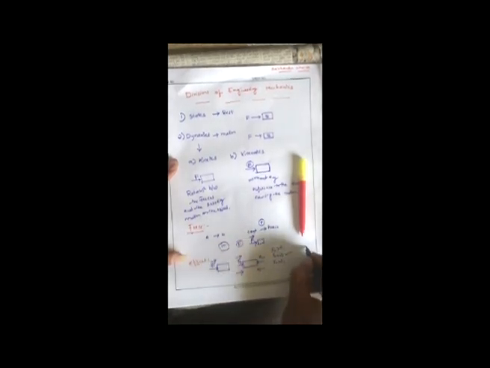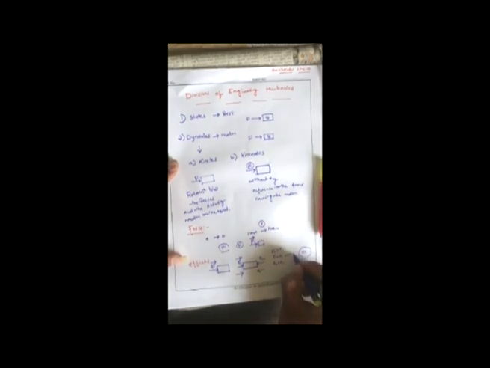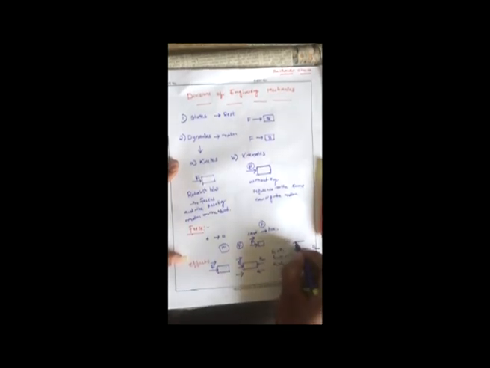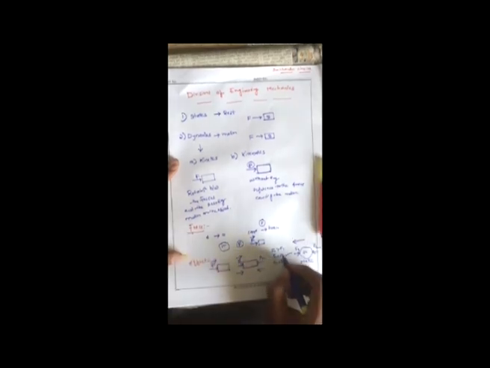Whatever the forces acting on the body in this direction are equal to those in the other direction, so the body will not move. Suppose I want to push a stone with an applied force F1, and another friend is pulling this body with an applied force F2. If F1 is equal to F2, then the body will be at rest. That means the body is static. If F1 is less than F2, the motion of the body will be in this direction. If applied force F2 is greater than F1, the body moves toward F2.